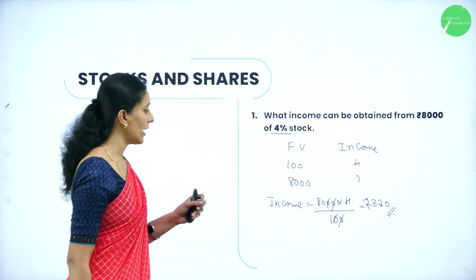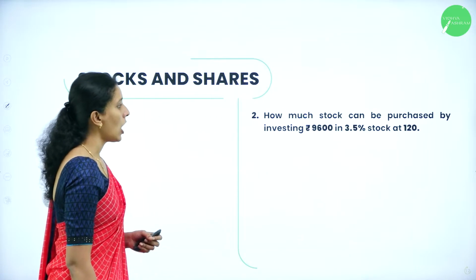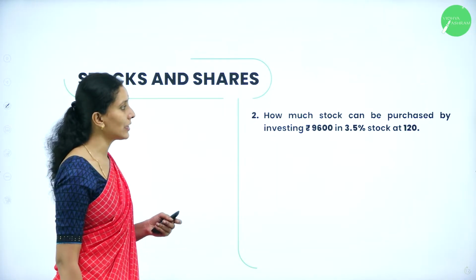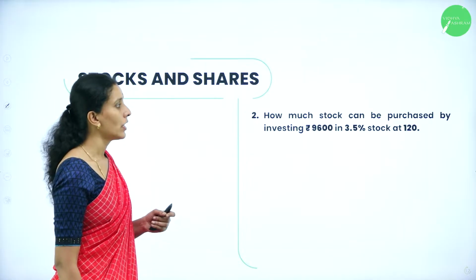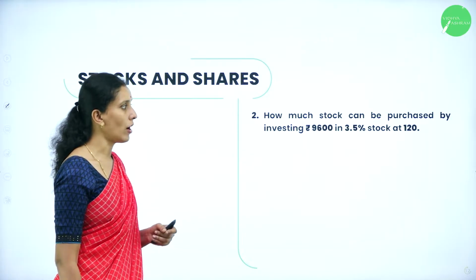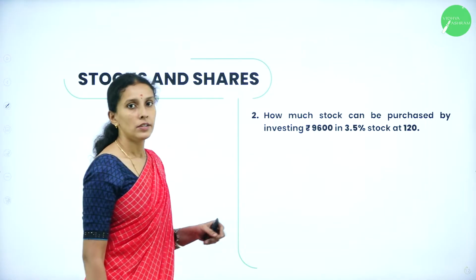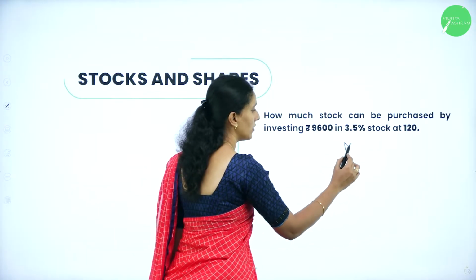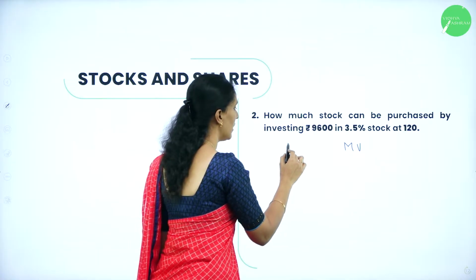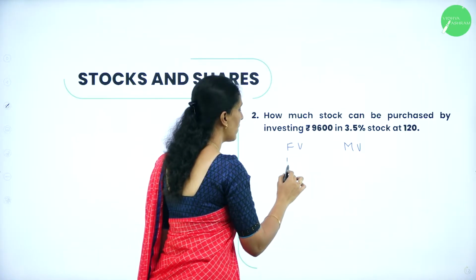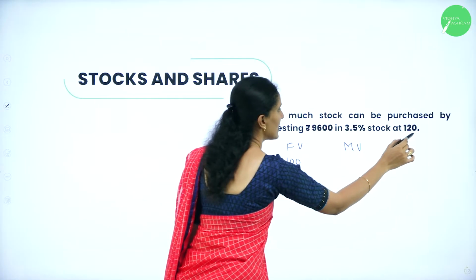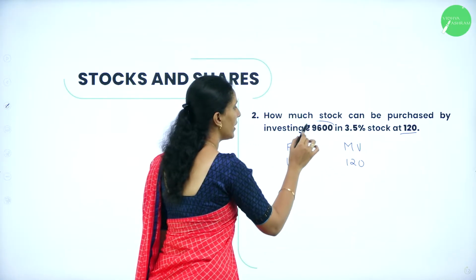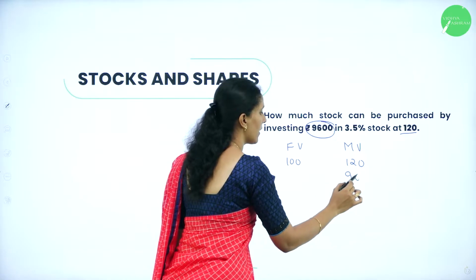Next one, how much stock can be purchased by investing rupees 9,600 in 3.5% stock at 120? So this is investment, so we can consider it as the market value, and let us take here face value. If the face value is 100, we are selling it for 120 rupees. Now we have already invested 9,600 rupees.